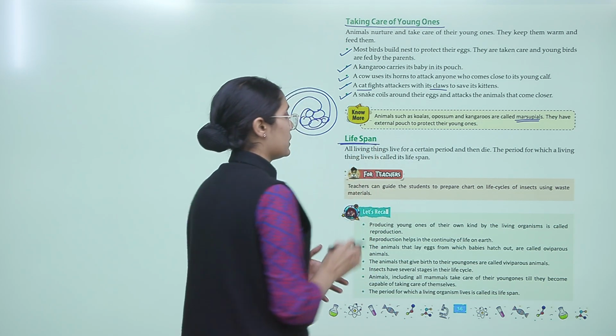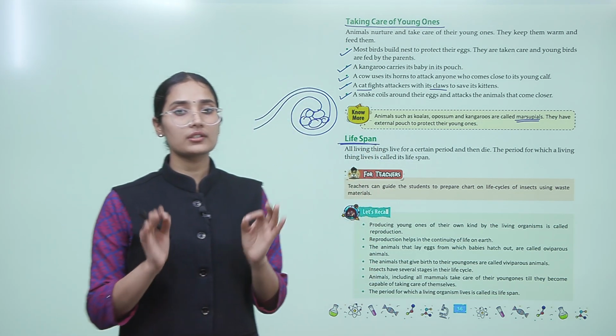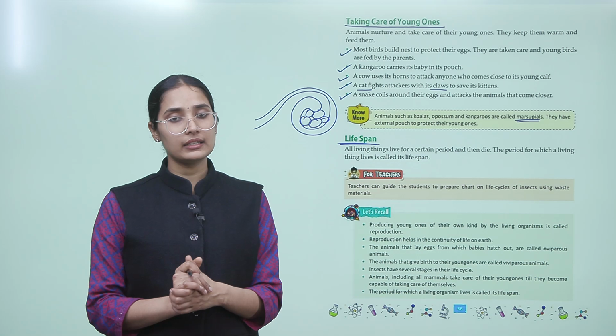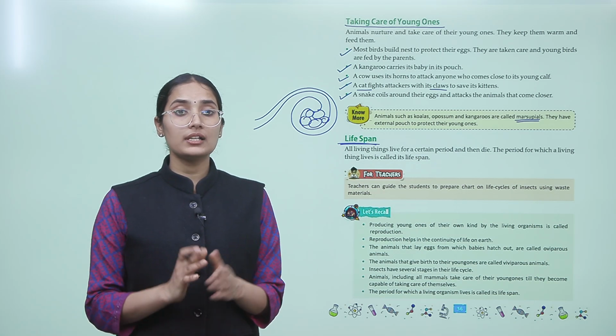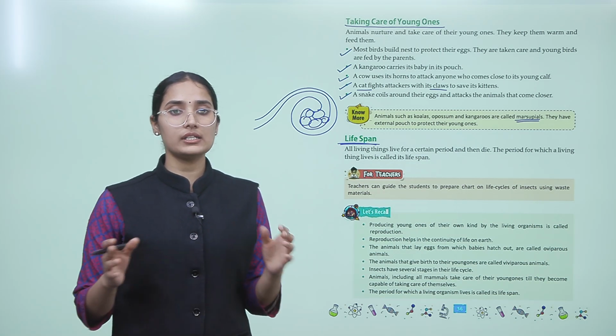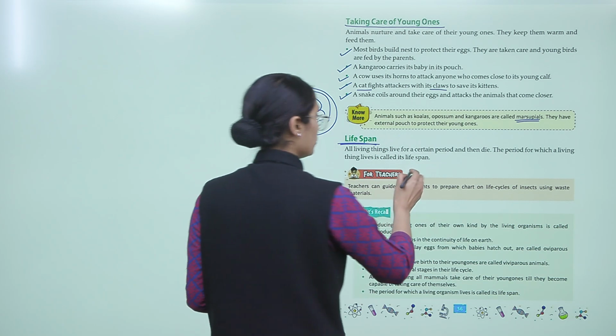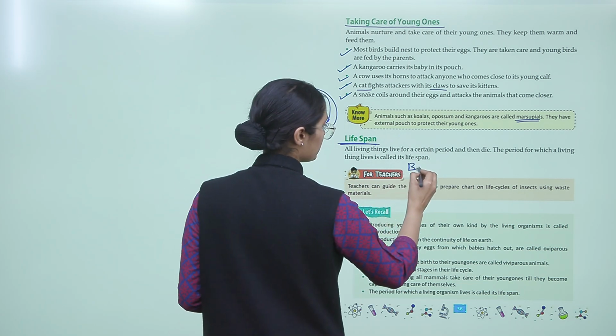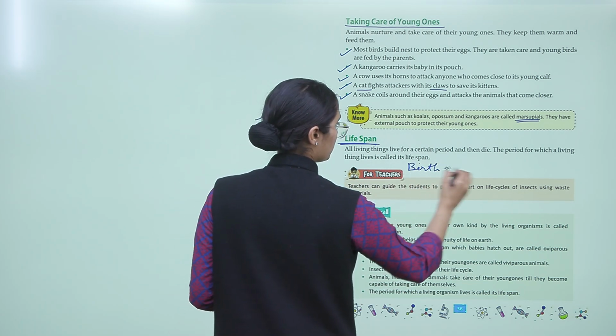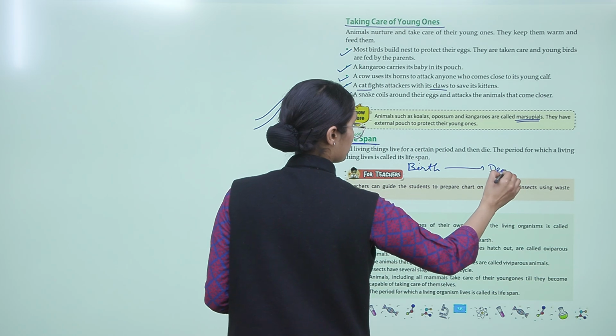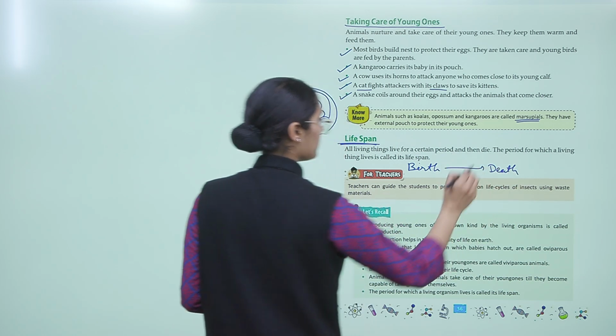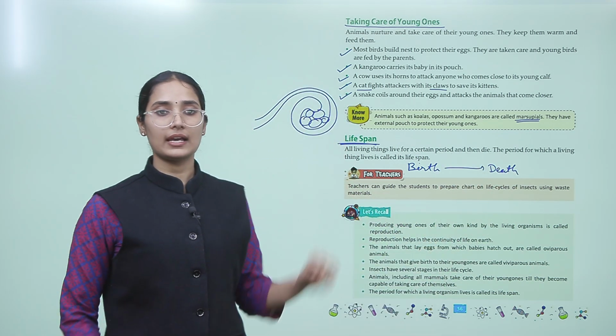Now, what is a lifespan? All living things live for a certain period of time and then they die. The period for which a living thing lives is called its lifespan. So from the point of birth to the time of death, this period of a living thing is called a lifespan.